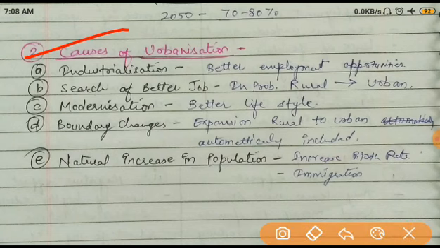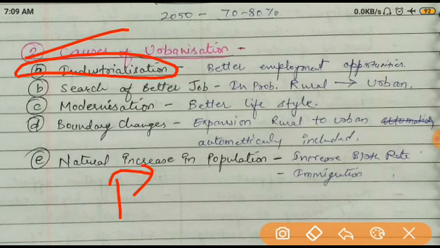Now, the causes of urbanization are very easy and simple. Number one is industrialization. As I already told you, industrialization started from the 18th century. What is industrialization? In earlier times people also worked in making some things, but it was at the home level, so it is called the cottage industry, because some production was done in the house.